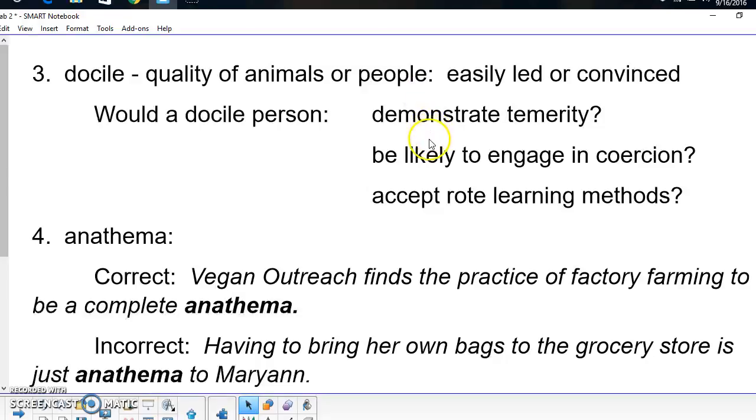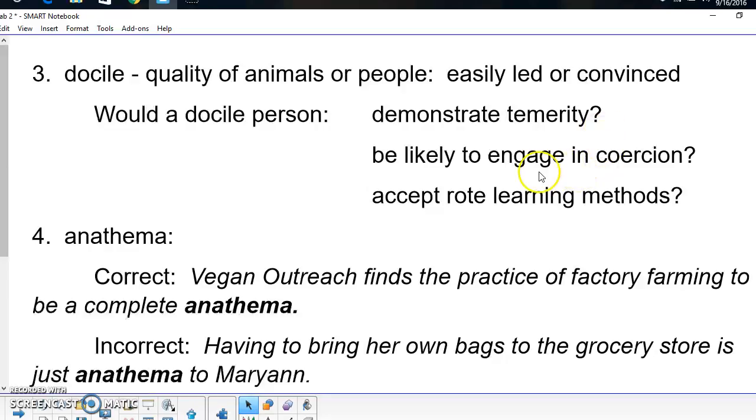So looking back to some of our words from Unit 1, would a docile person demonstrate temerity? No, because temerity requires somebody to be brave in a foolish way, acting as if he or she knows how to do something when in fact he or she does not know how to do that. A docile person wouldn't behave that way.